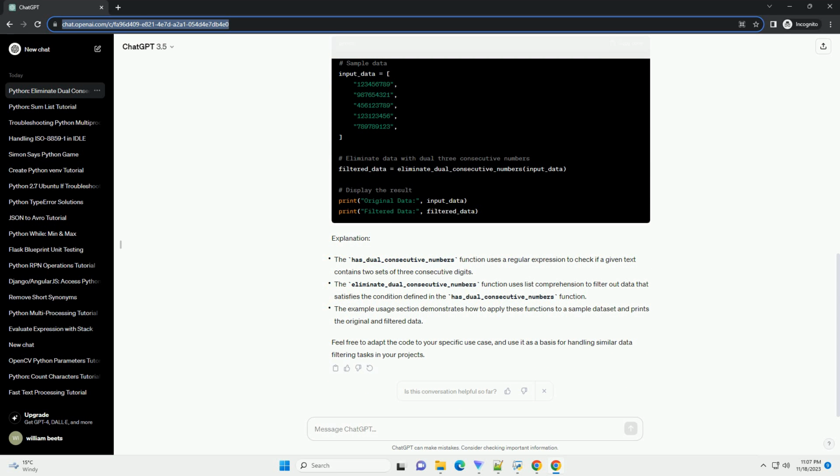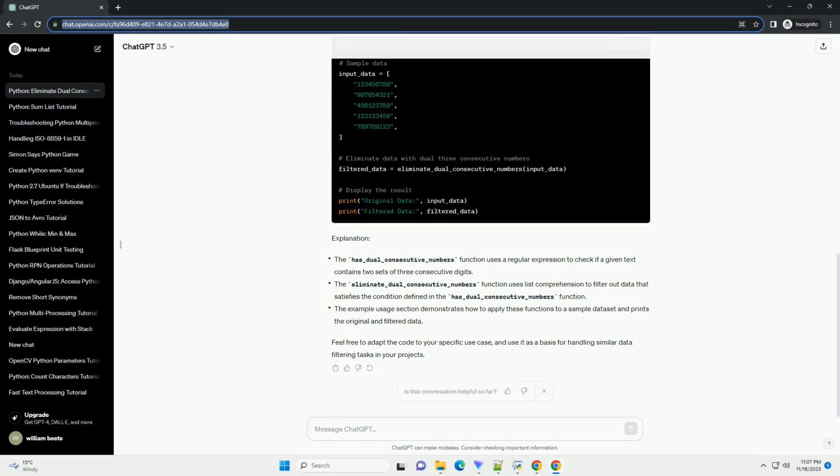3 consecutive numbers. In this tutorial, we wrote a Python function to eliminate data that consists of dual 3 consecutive numbers. You can customize the function according to your specific data and requirements. Feel free to integrate this logic into your larger Python projects for data processing.